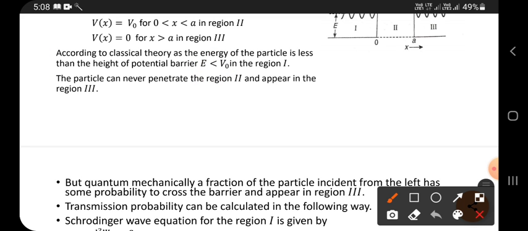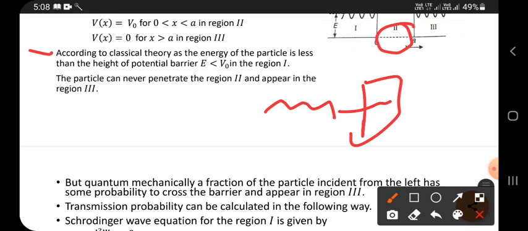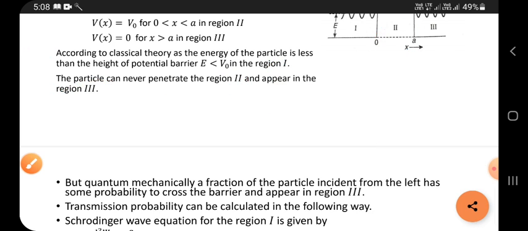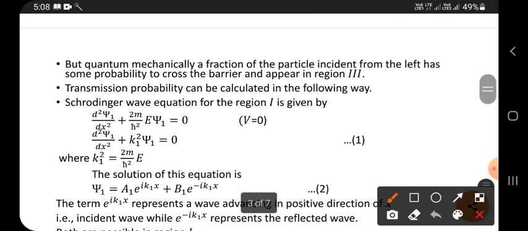According to classical mechanics, if the energy of the particle is less than the height of the potential barrier, then the particle cannot penetrate through this rectangular barrier, and it cannot appear on this side, right? The particle can never penetrate region 2 and cannot appear in region 3. It cannot appear on this side, but there is a chance.